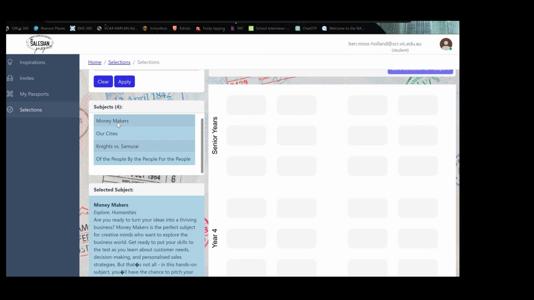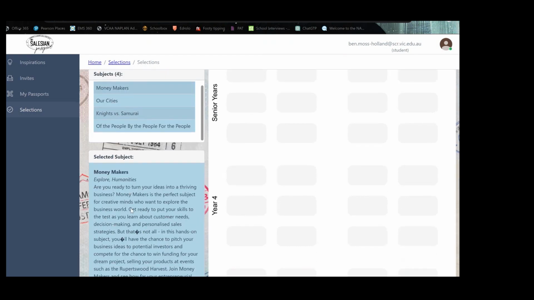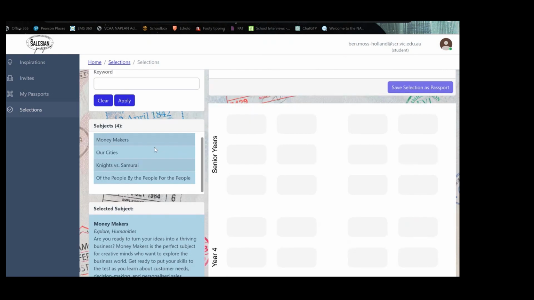Again, if they click on these, their little blurb appears, which is also in the subject handbook, and it tells them about that subject. If they decide that's something they wish to do, the students can then drag this across and enter them into their planner, and they can start to build up their subject map.